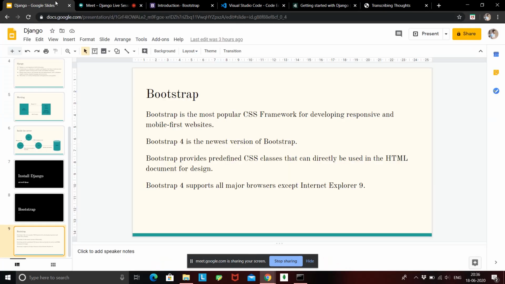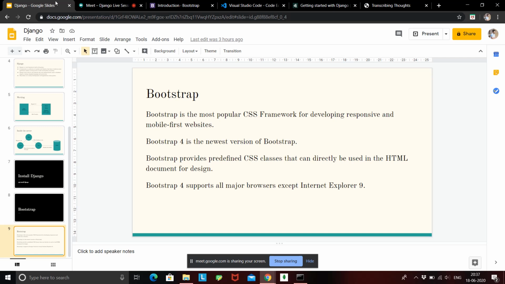So basically, Bootstrap helps us to develop responsive and mobile first websites. Mobile first means it will also give us a view of how our website will look on a mobile. So basically, our mobiles are much smaller than a laptop screen, right? So if we are creating a website on a laptop screen, it must be compatible with our mobile also, because most of our users will be on mobile phones and not on their laptops. So Bootstrap helps us to make responsive and mobile first websites.